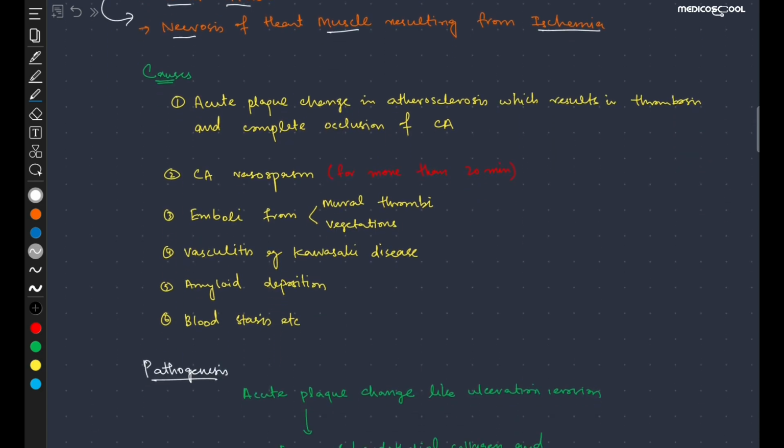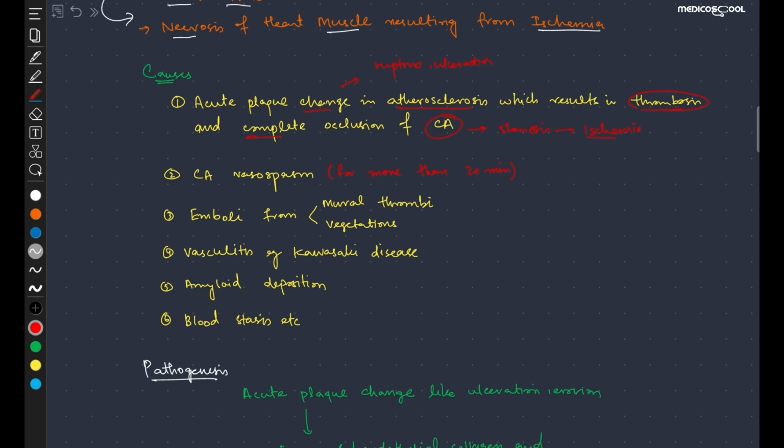Now coming towards the causes, what are the causes of myocardial infarction? So the first cause is the acute plaque change in the atherosclerosis, like rupture of the atherosclerotic plaque, ulceration, and this results in the formation of thrombus or thrombosis, and this thrombus in turn completely occludes the coronary arteries, resulting in the stenosis of the coronary arteries and thus ischemia.